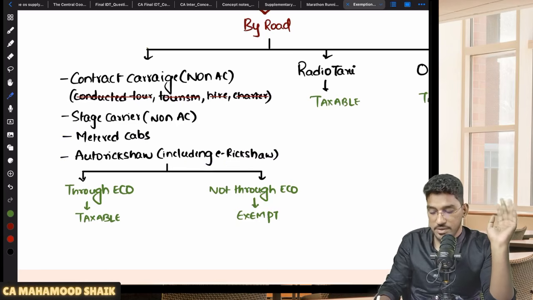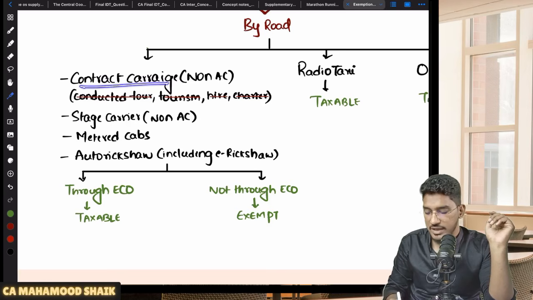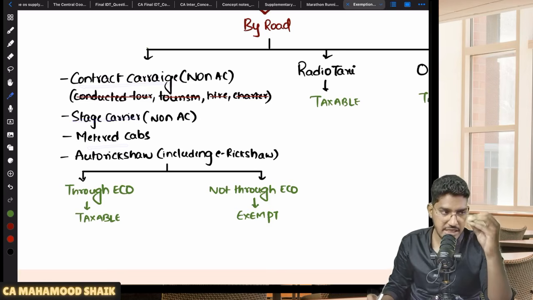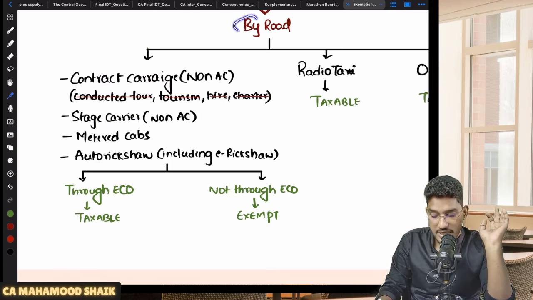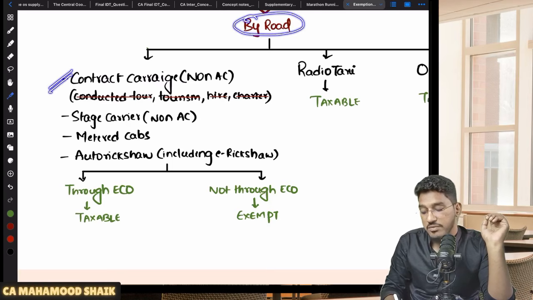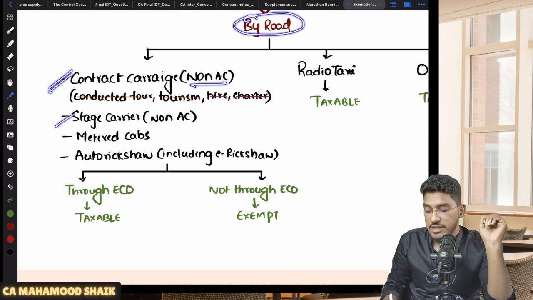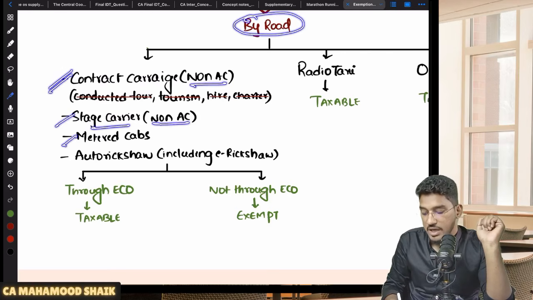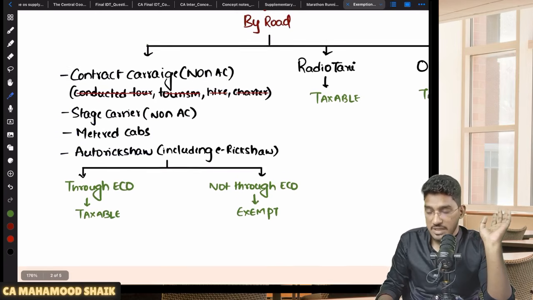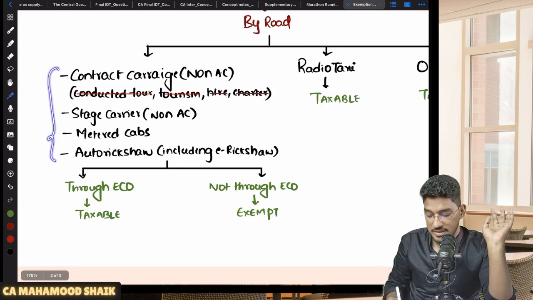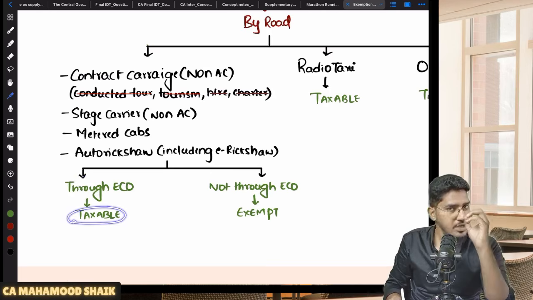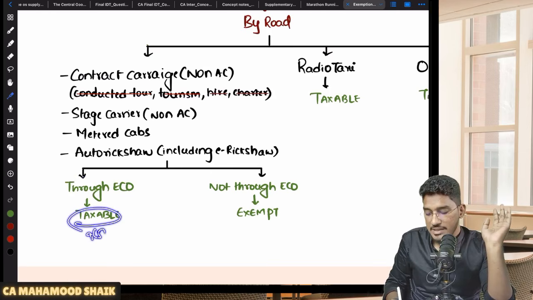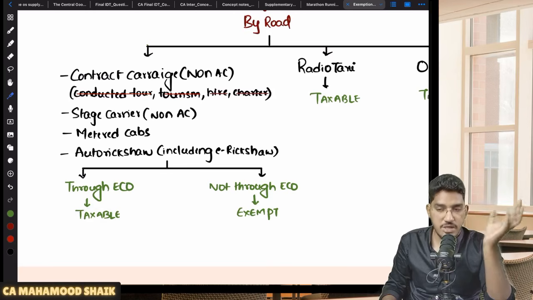First, you follow the same order here. What is contract carriage? What is stage carrier? What is metered cab? What is auto rickshaw? Definitions I have given in the material. Please refer to it once. So in case the passenger transportation services are provided by way of road, by way of a non-air conditioned contract carriage, a non-air conditioned stage carrier, a metered cab, or an auto rickshaw, including e-rickshaw, then we need to check whether these passenger transportation services are provided through an e-commerce operator like Ola, Uber, Rapido. Then it will become taxable, and it will get covered under Section 9(5) also. The e-commerce operator itself will discharge the amount of GST.